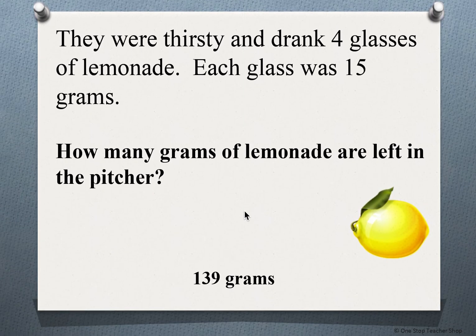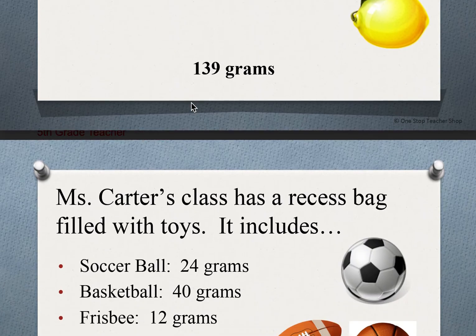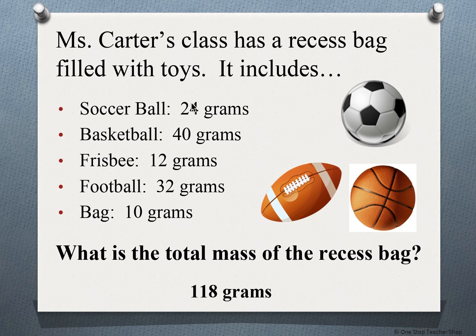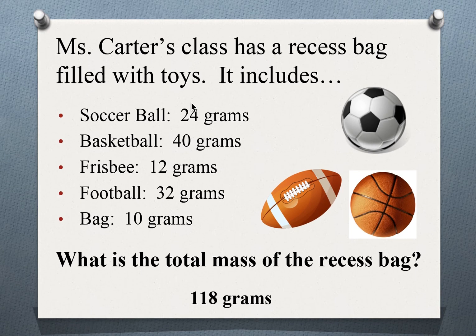And if they were thirsty and drank 4 glasses and every glass was 15, how many grams would be left? Again, we've been adding and subtracting. First, we'd need to figure out, if each glass was 15 and I have 4 of those, I'd need to figure out 15 times 4. I use the clock to help me. Think about 15 minutes on your clock. 15, 30, 45, 60. So we would take 60 away from that total and get 139. Okay?